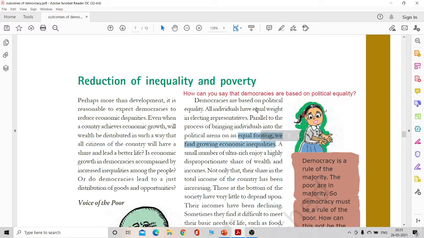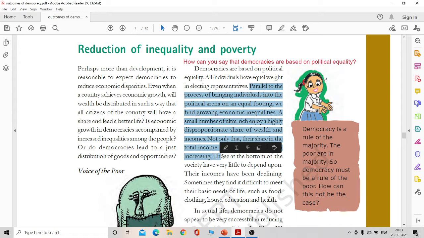So you have to come to the next page. We see that parallel to the process of bringing individuals into the political arena, which a democracy does on equal footing, we do find growing economic inequalities. A small number of ultra rich enjoy a highly disproportionate share of wealth. And not only that, their share in the total income of the country has increased.